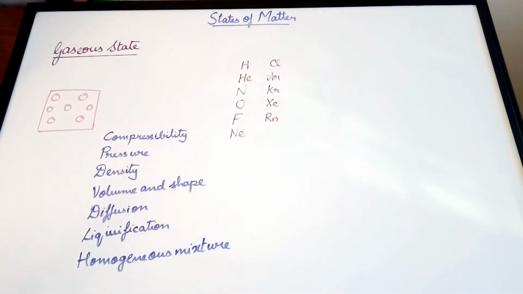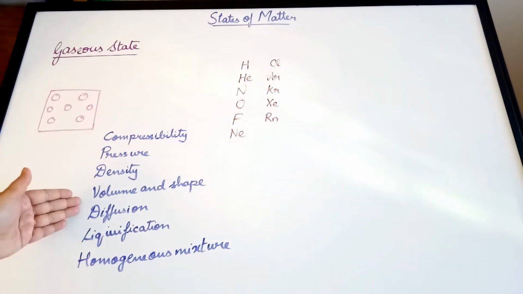Okay, so compressibility. First of all, look at the intermolecular arrangement. There are a lot of spaces, so gases are compressible. Next is pressure. Pressure is exerted by the gas equally in all directions. So the pressure is due to the movement of the particles of the gas. Next, density. Density is basically the number of particles per unit volume. So obviously gases have the least density compared to liquids and solids.